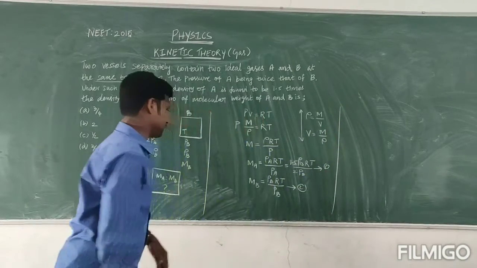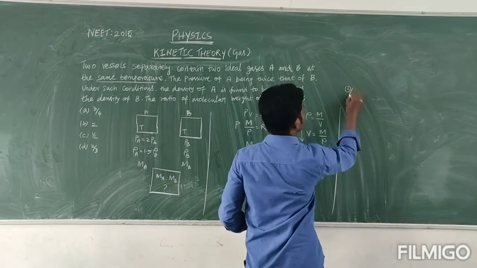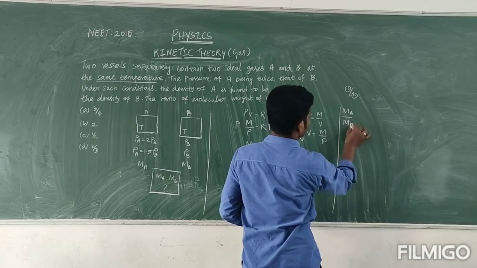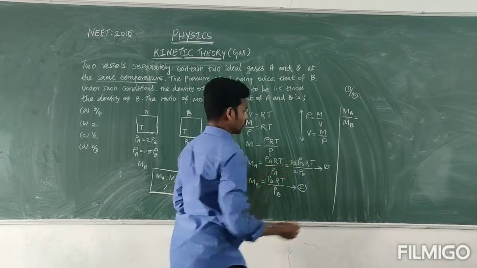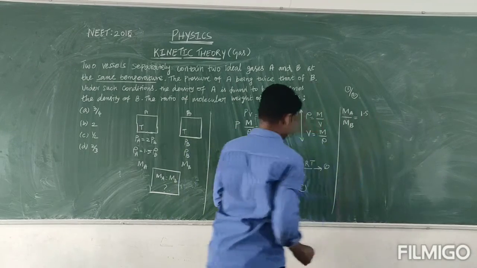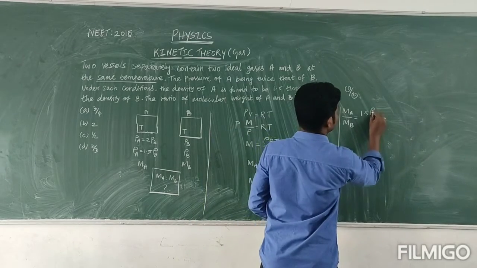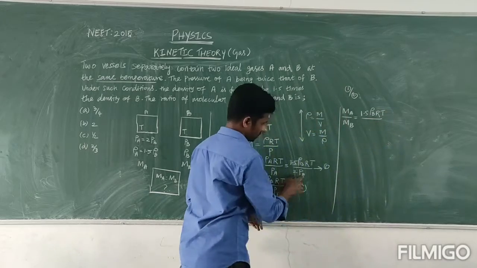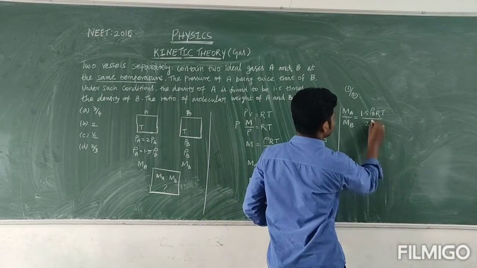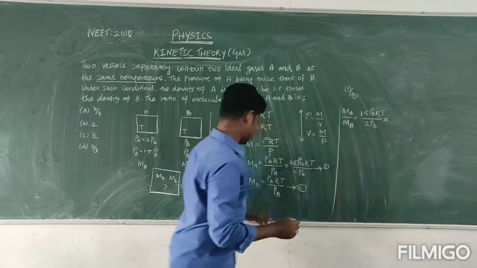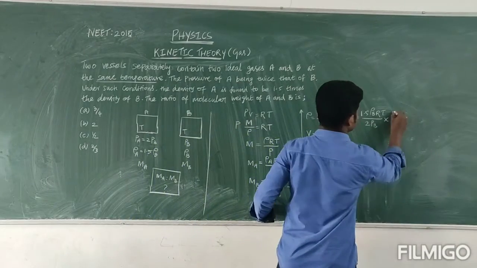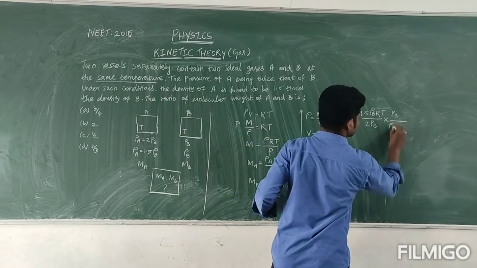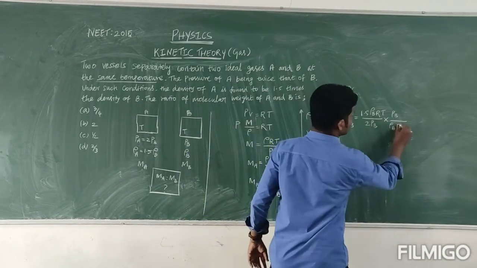Therefore, equation 1 divided by equation 2. So I can write MA divided by MB is 1.5 times density of B into RT, divided by 2 times pressure of B, and into pressure of B divided by density of B into RT.